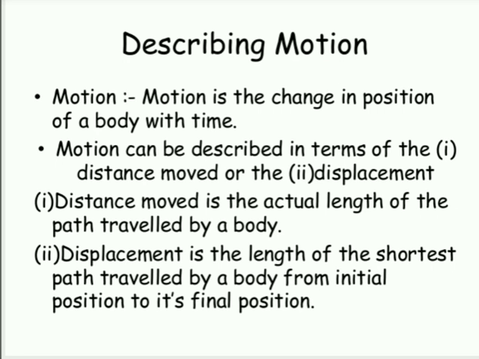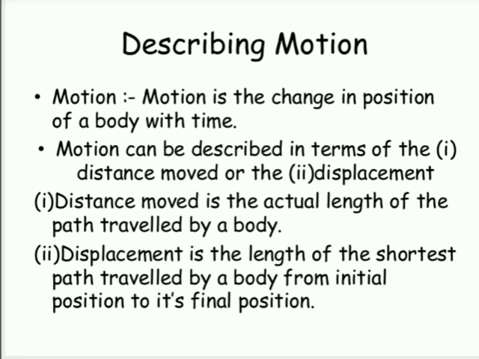And if we come to displacement, what have we read? That the shortest path covered by any object is called displacement, isn't it? So for displacement, direction matters. If we move from one place to another, in which direction the shortest path is covered, it requires direction.